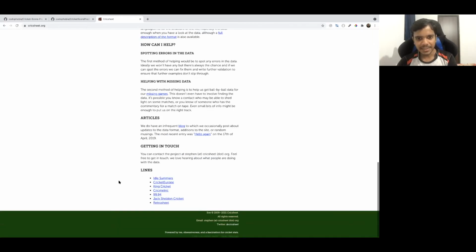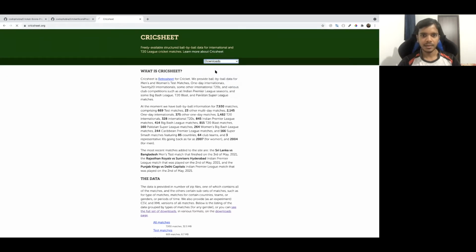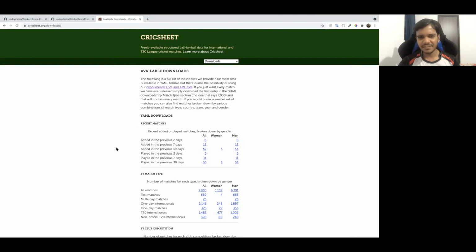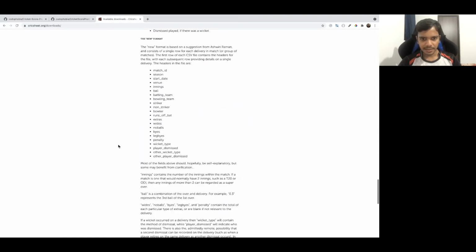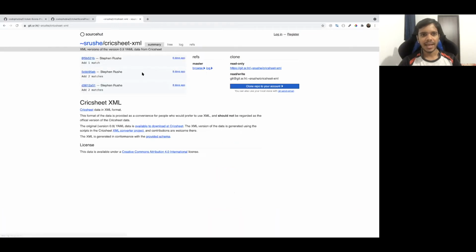So what I have done here is that they also have this data in the XML format. If you go to downloads here, they have data in different formats, like CSV and XML. So I go to this repo, where all their data is there in the form of XML files, and from here I download the data and then parse that data.